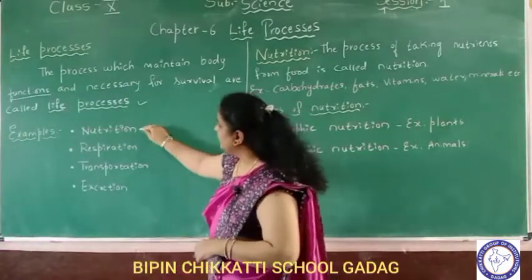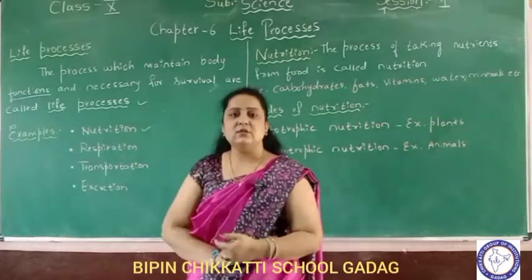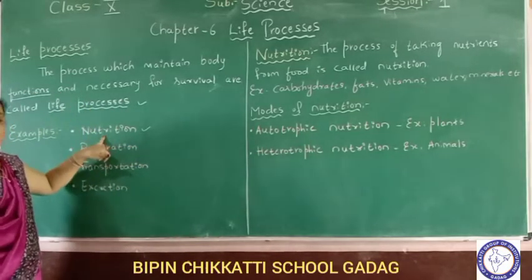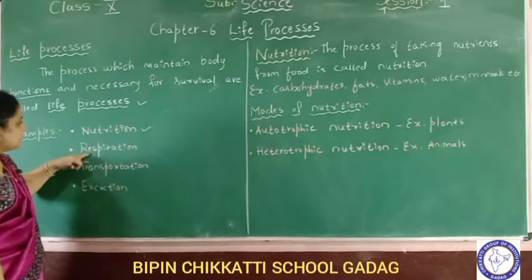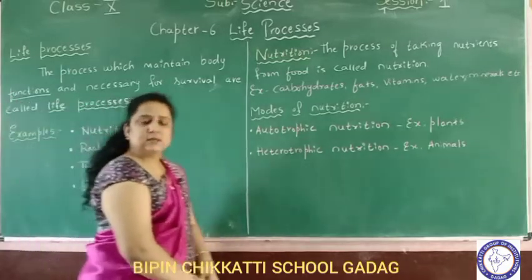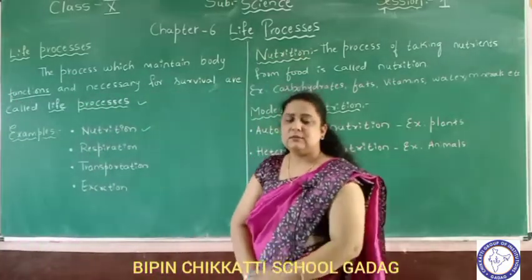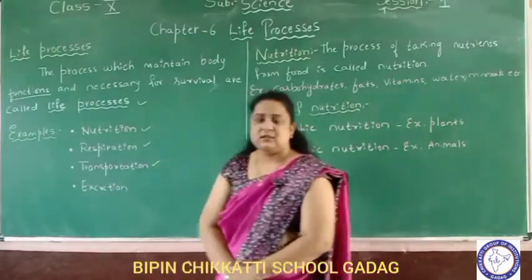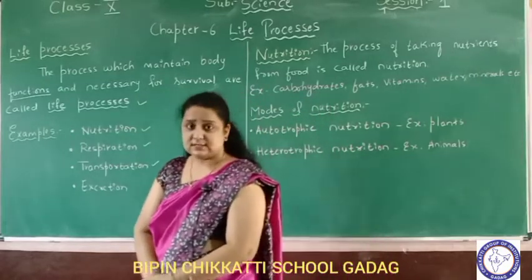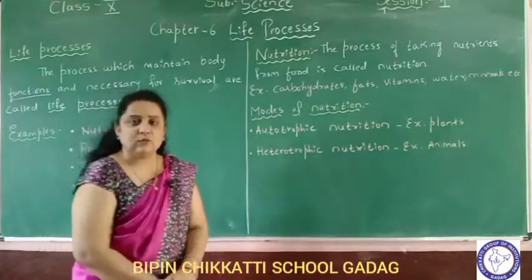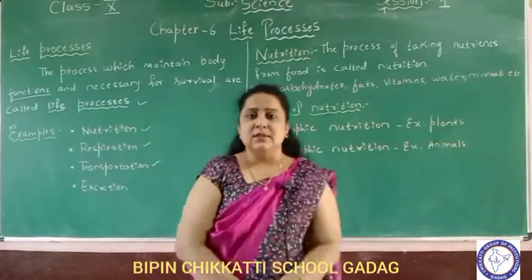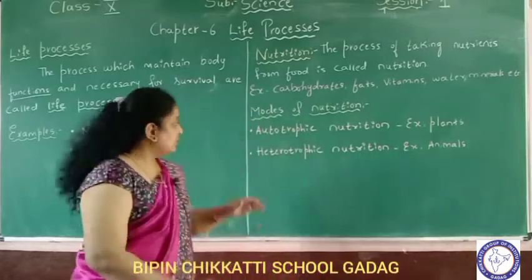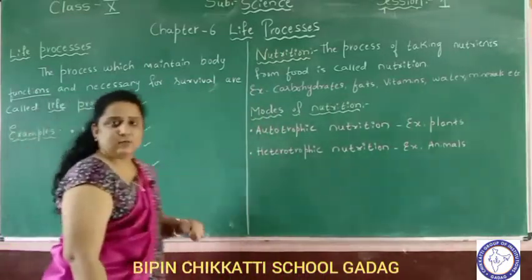For example, nutrition. Nutrition is the process of intake of food, that we will discuss later. Nutrition is obtaining nutrients from the food. Next, respiration. Respiration is breathing or exchange of gases, that may be in plants as well as in animals. Transportation. Transportation means transport of substances. For example, in plants, there is transport of water and other substances, minerals, nutrients from the soil. They are transported to all parts of the plant body. So transportation is also a very important function of life process.